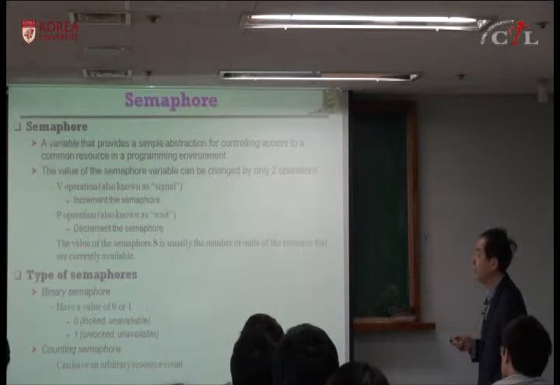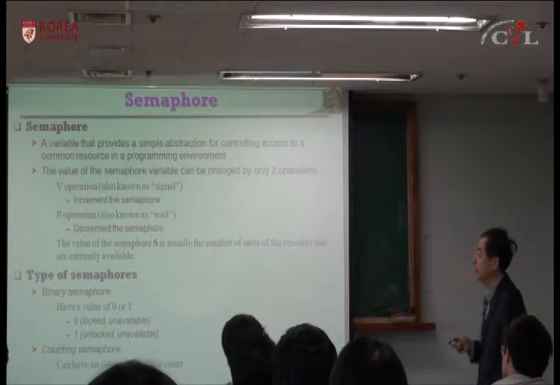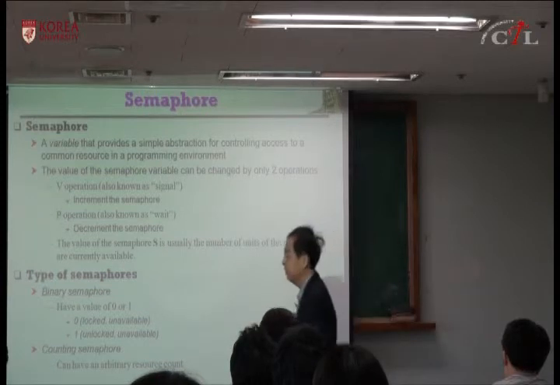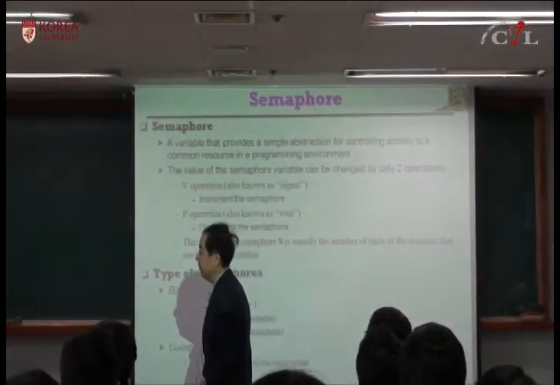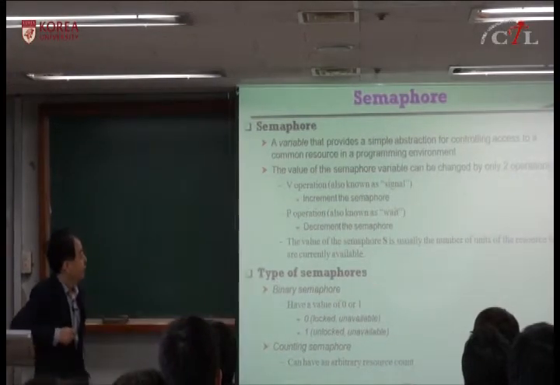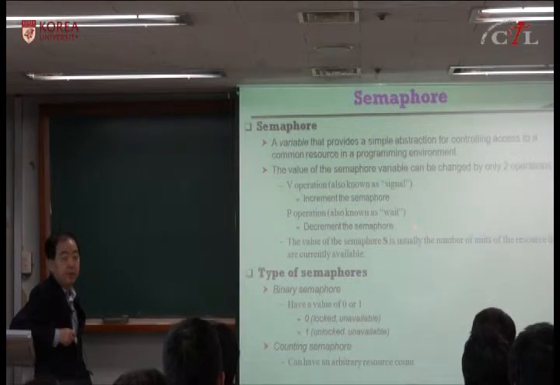And the value of semaphore is usually the number of units of the resource that are currently available. So you can set 1 if there is only one resource, and you can set 5 if there are 5 resources. You can do P operation, decrement semaphore until it becomes 0.